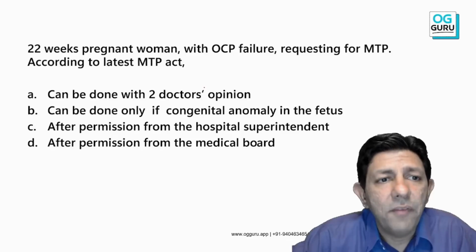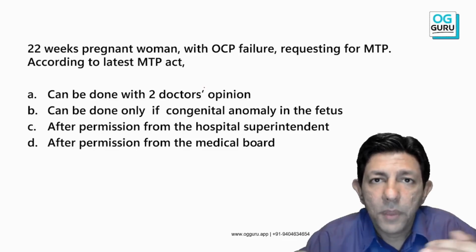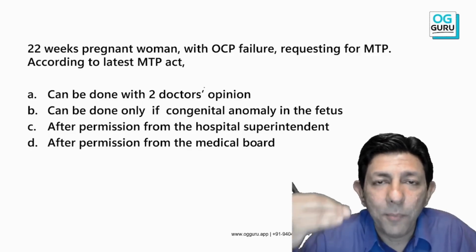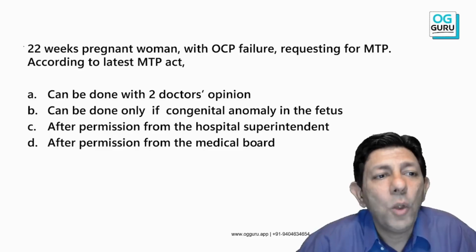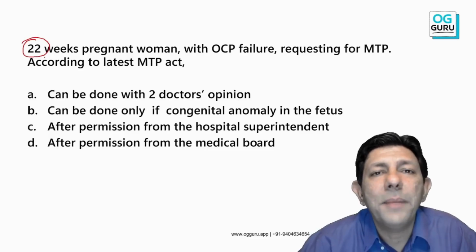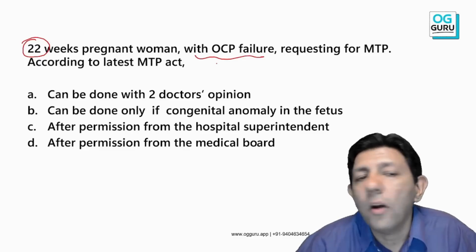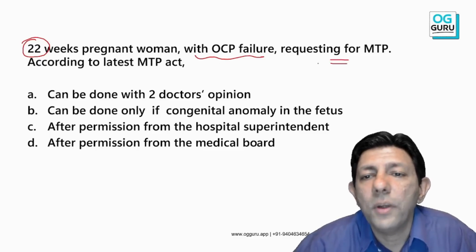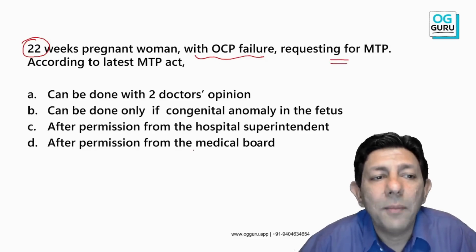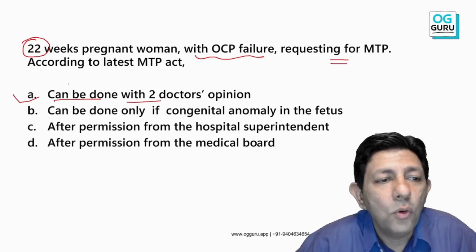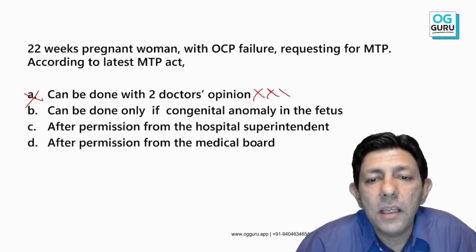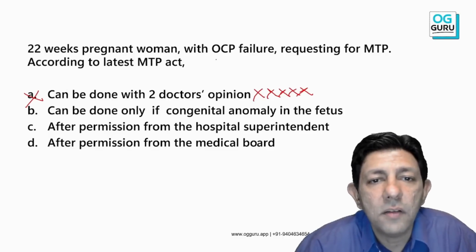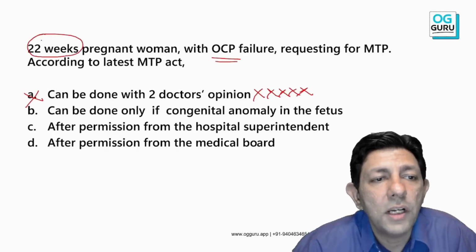Remember this. And a very similar question, I have kept it back to back so that this point perfectly goes in your brain permanently. At 22 weeks, the patient has come with failure of contraception, requesting MTP. What can be done? Can I do? Sorry, sir, wrong. I cannot do. Even if 2 doctors, 10 doctors, because sir, OC pill failure is failure of contraception. Patient is already 22 weeks.